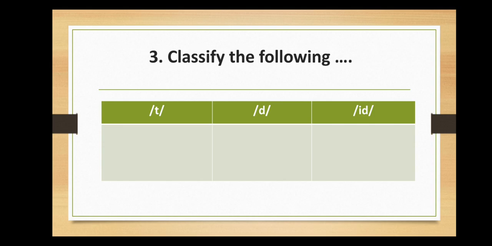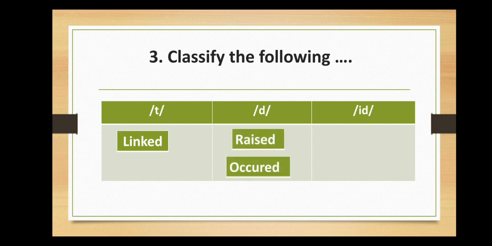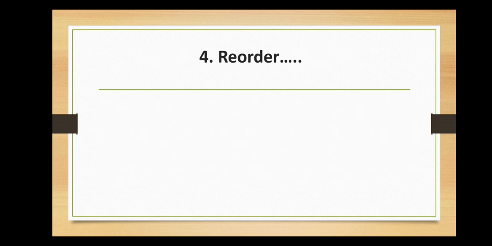Classify the following words according to the pronunciation of final ed. So we have linked, raised, occurred, and finally eradicated. So linked, raised, occurred, eradicated. We move on to the last question, which is reorder the following sentences to get a coherent paragraph.